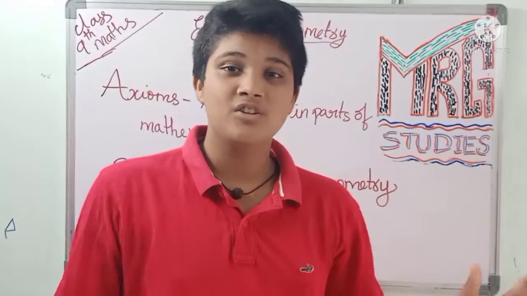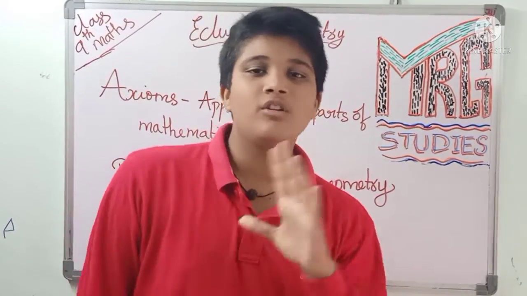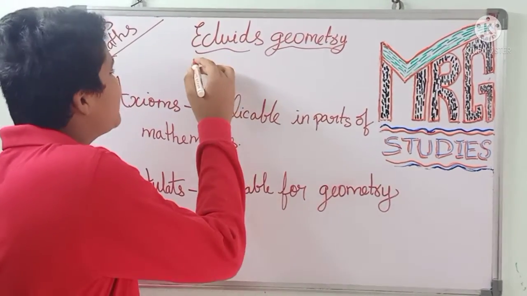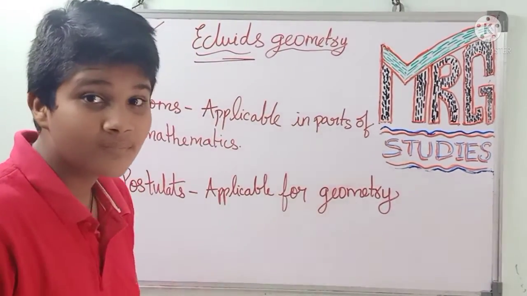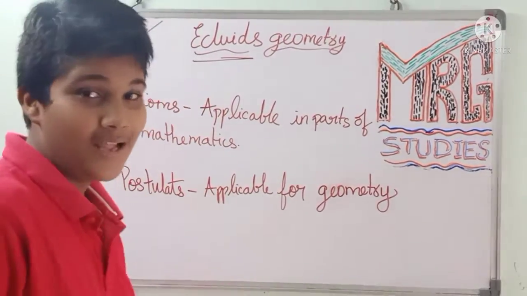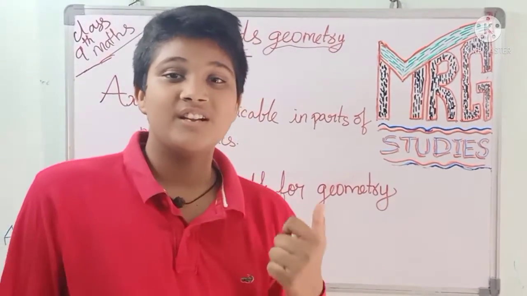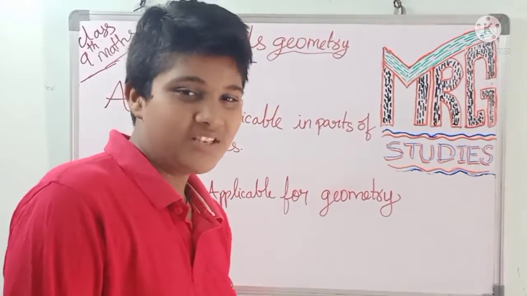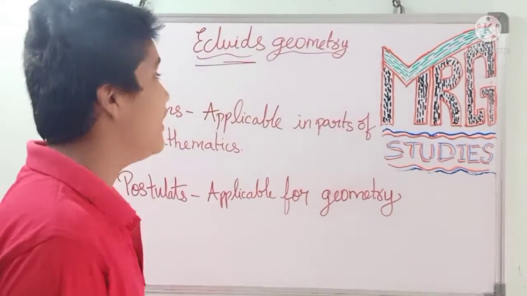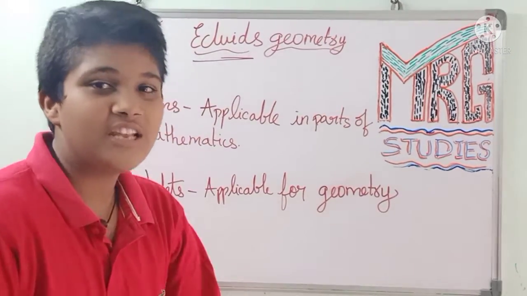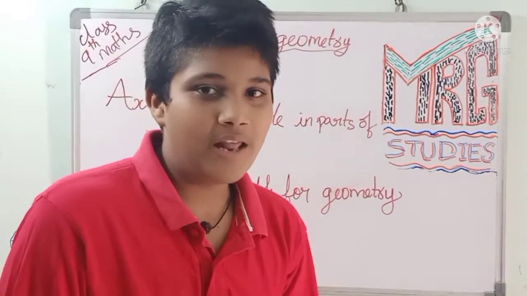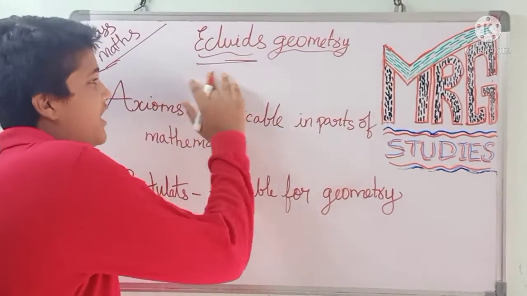Class 9th Maths, Euclid's Geometry. Okay friends, let's go into the topic. So, what is Euclid's Geometry? What is this Euclid? Euclid is a mathematician who lived in Greece. His name is Euclid. That's why this geometry has got the name Euclid's geometry, because he founded the geometry, how to do it and how to create the formulas. So that's why we have got the name Euclid's geometry.